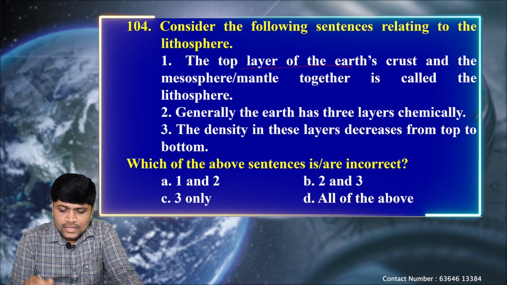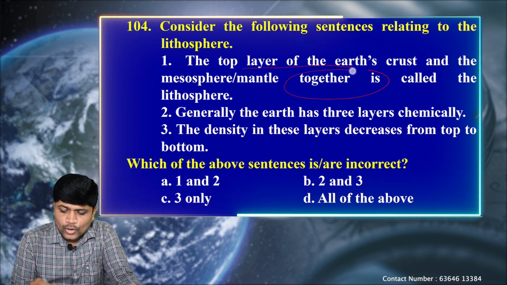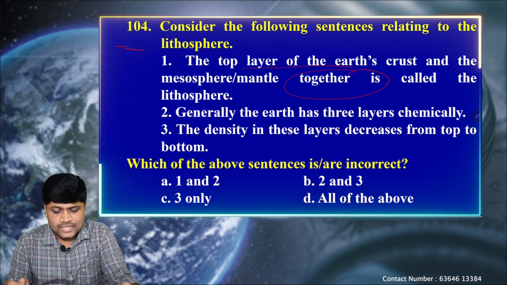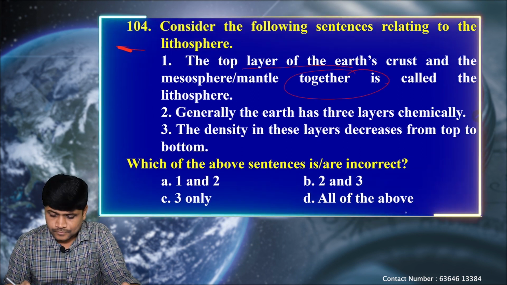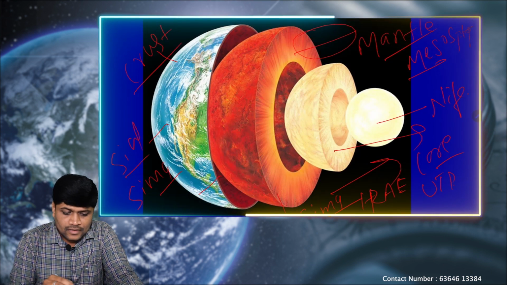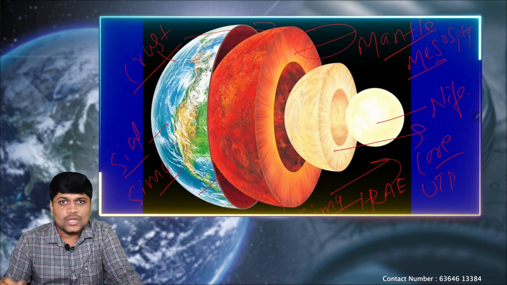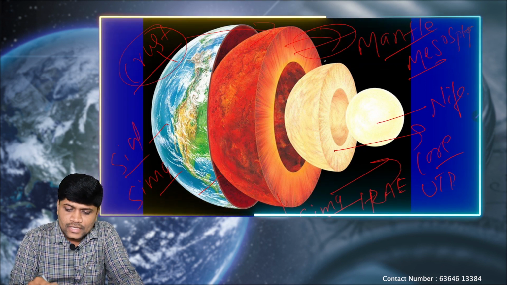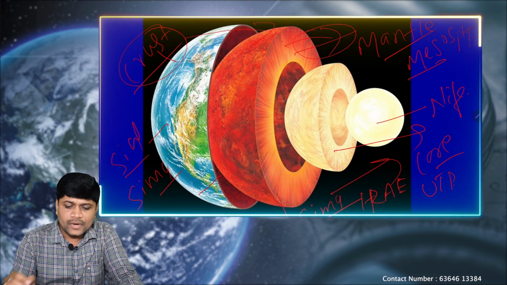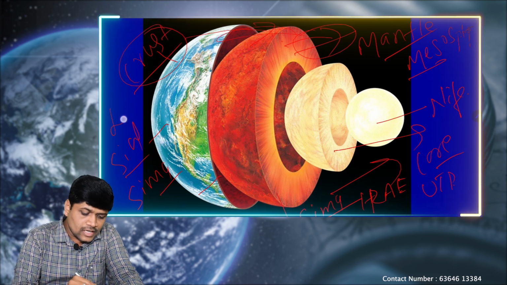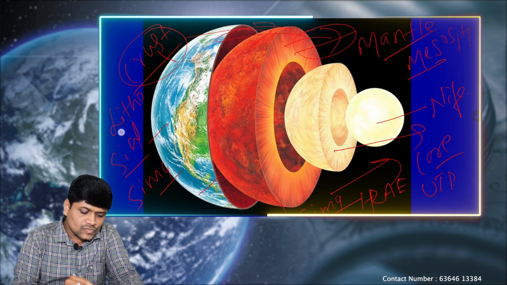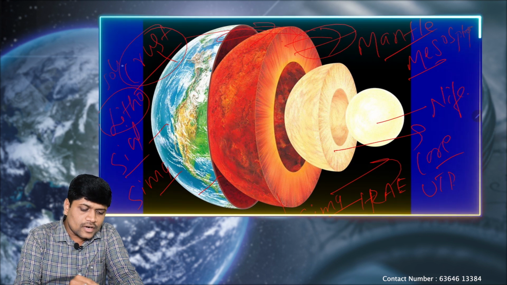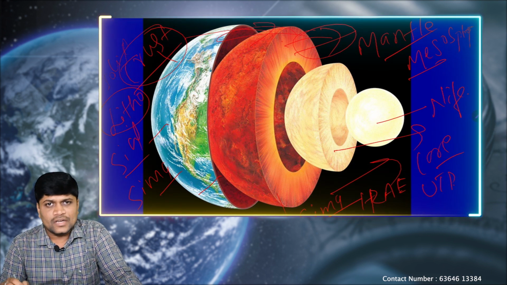So the top layer of the earth's crust and the mantle together are called the lithosphere. Okay, so this statement says: the word lithosphere refers to the complete crust portion, and within the mantle we have two layers, the upper mantle and the lower mantle. So these two together are called the lithosphere. The hard solid surface of the earth is called the lithosphere.